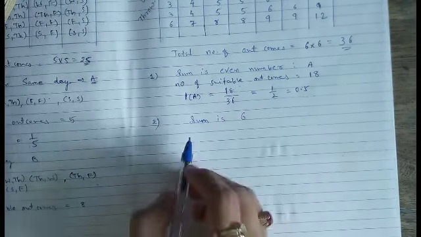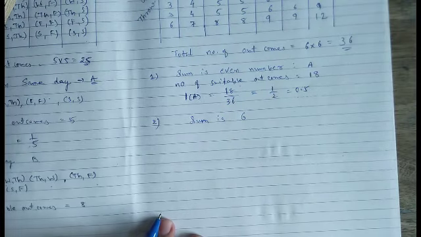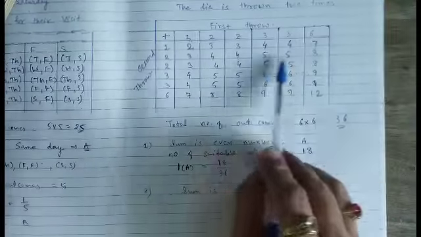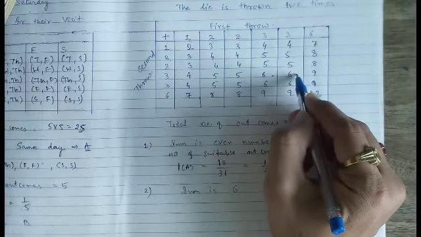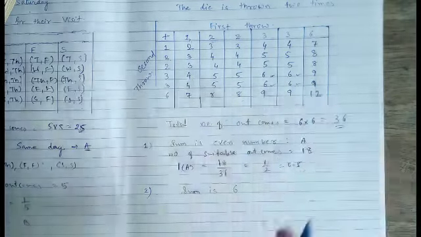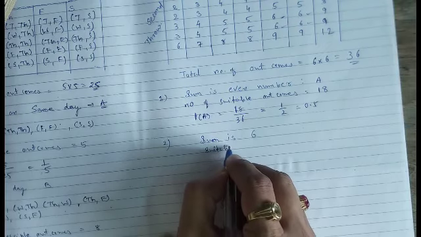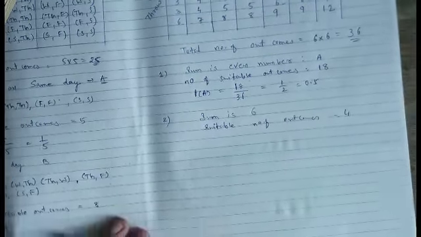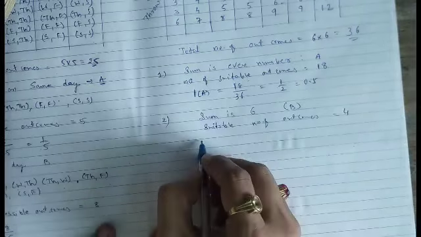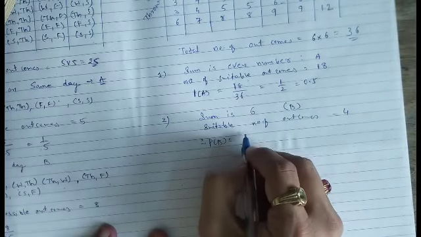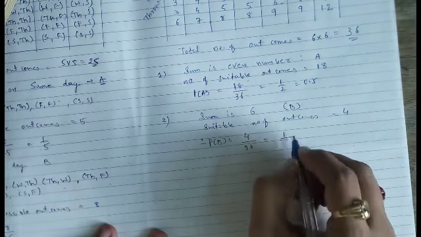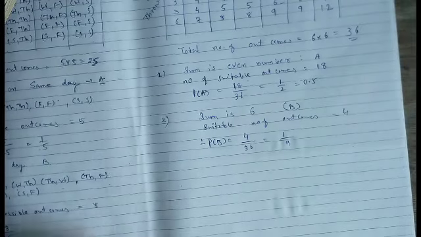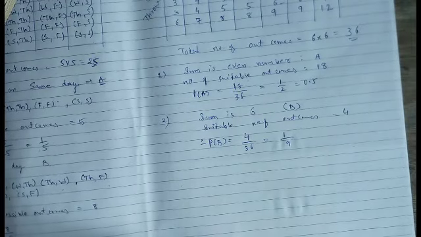Now the second question is to find the probability that we get the sum 6. Let us see which are the possibilities in which we get sum 6. If we check here, we get 6 four times: 1, 2, 3 and 4 times. The number of suitable outcomes is 4. Suppose we call this event B, therefore the probability P of B equals the number of suitable outcomes 4 upon the total number of outcomes 36. We get the cancellation 1 by 9, therefore the probability that the sum is 6 is 1 by 9.